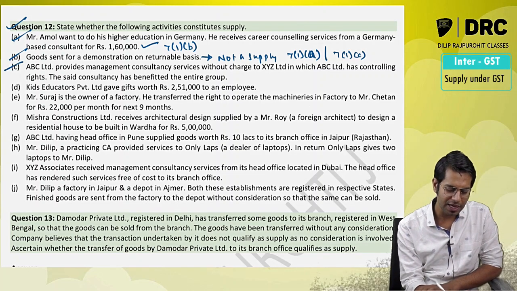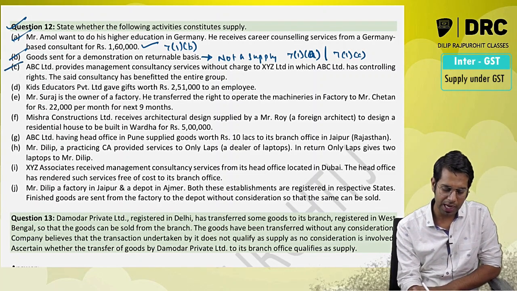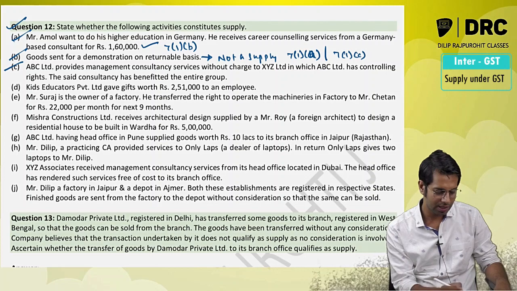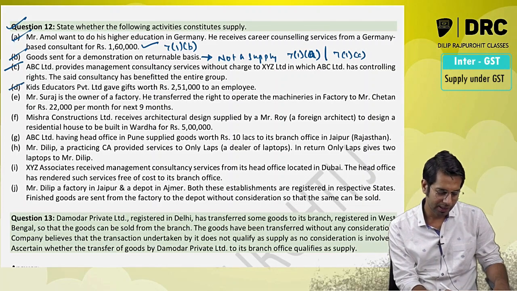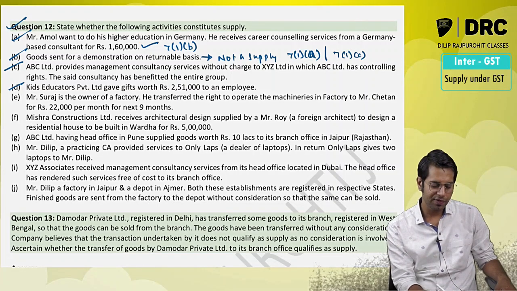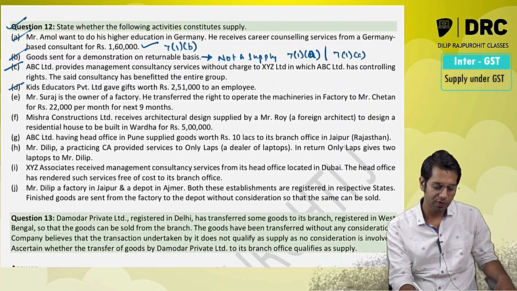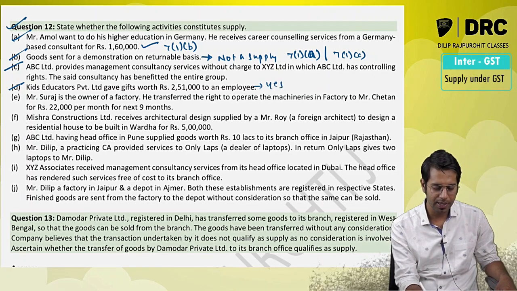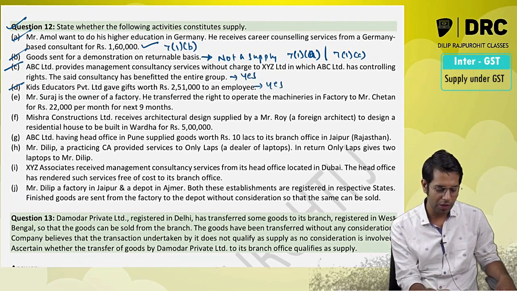ABC Limited provides management consultancy services without charge to X Limited, which ABC Limited is controlling. Yes, it is stated as supply. Kids Educators, we had seen a question like this, that Kids Educators Private Limited gave gift worth rupees 2,50,000 to an employee. Is it a supply? Answer is yes, it is a supply, because more than 50,000 value gift.